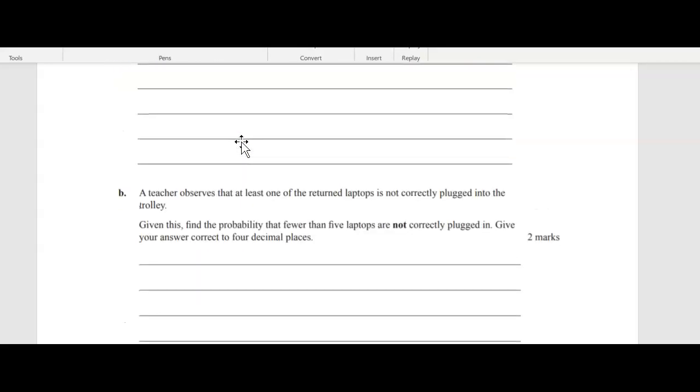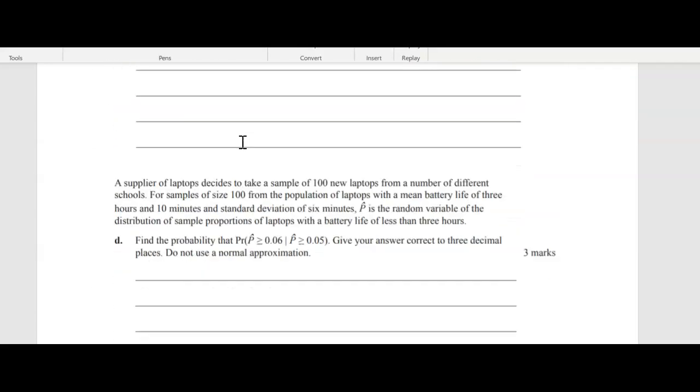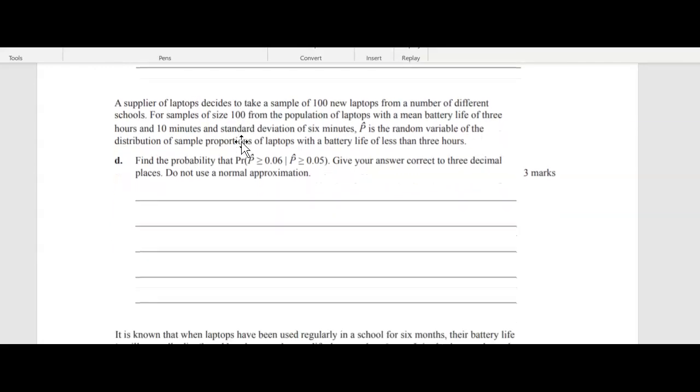This is a very long question, so I'm just going to skip to the part where we've got the sampling in. A supplier of laptops decides to take a sample of 100 new laptops from a number of different schools.